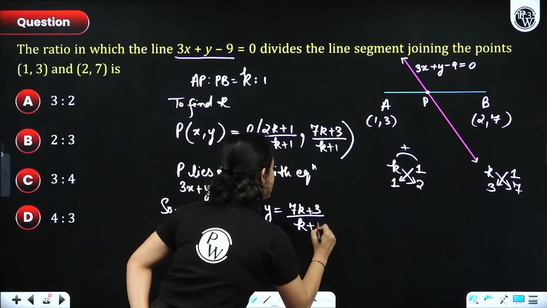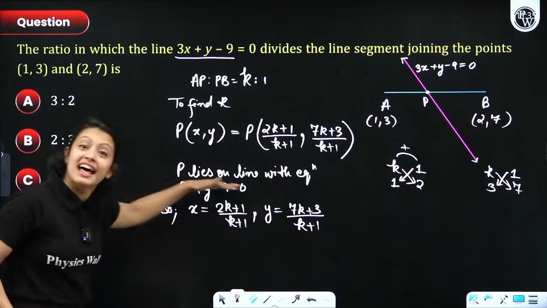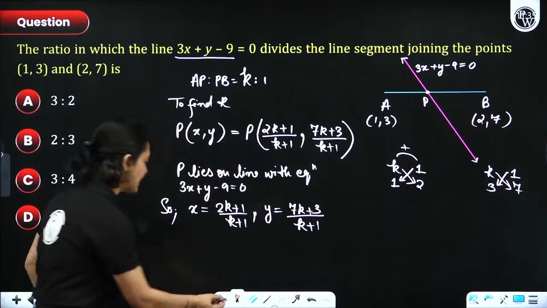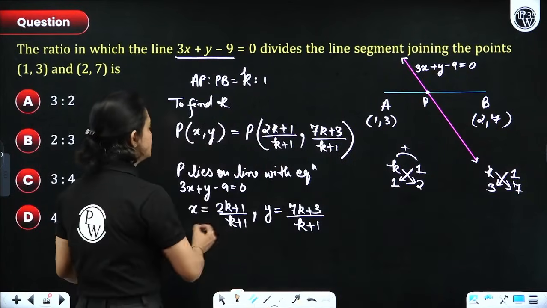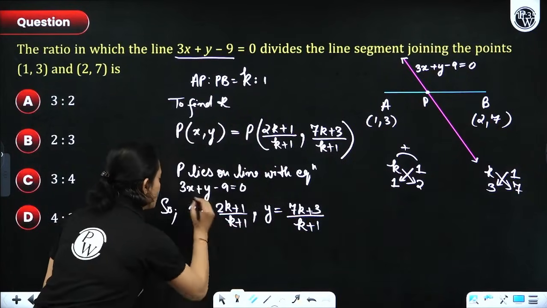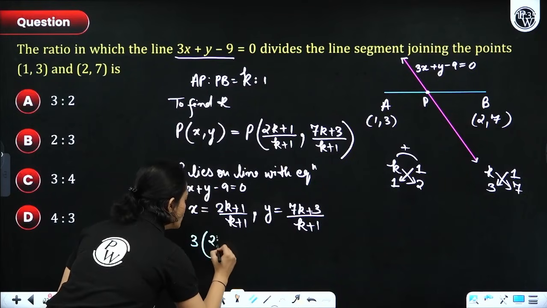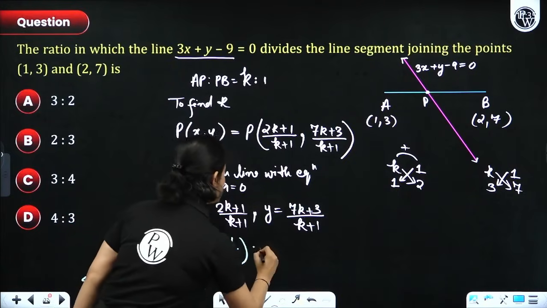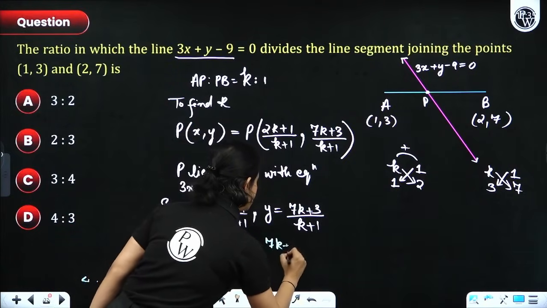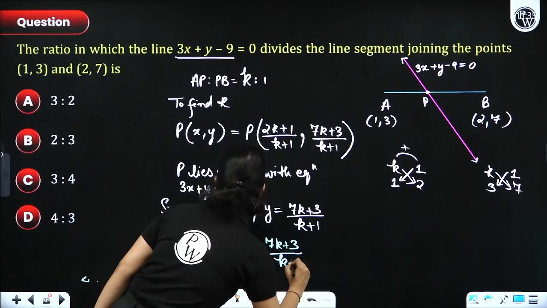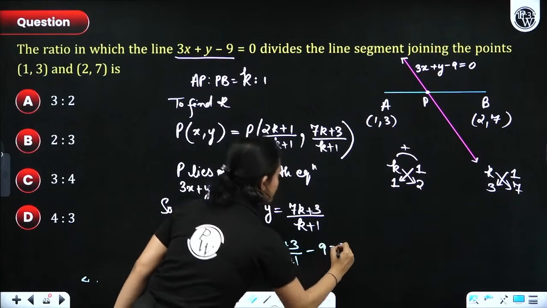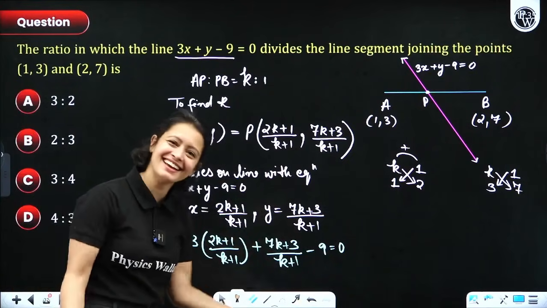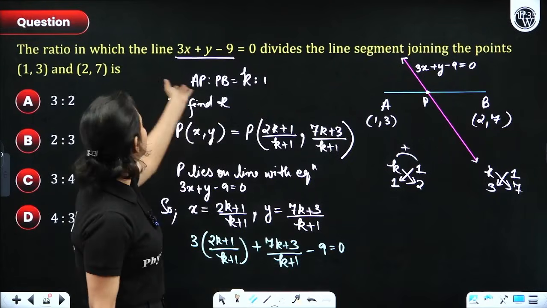So if I put these two values in this line here, then the equation has to be satisfied, obviously, right? So let's now do that. Okay, so 3 times 2k plus 1 over k plus 1 plus y, which is simply 7k plus 3 over k plus 1, minus 9 is equals to 0. Right? Now, all you need to do is solve this equation for the value of k. That's it, guys.